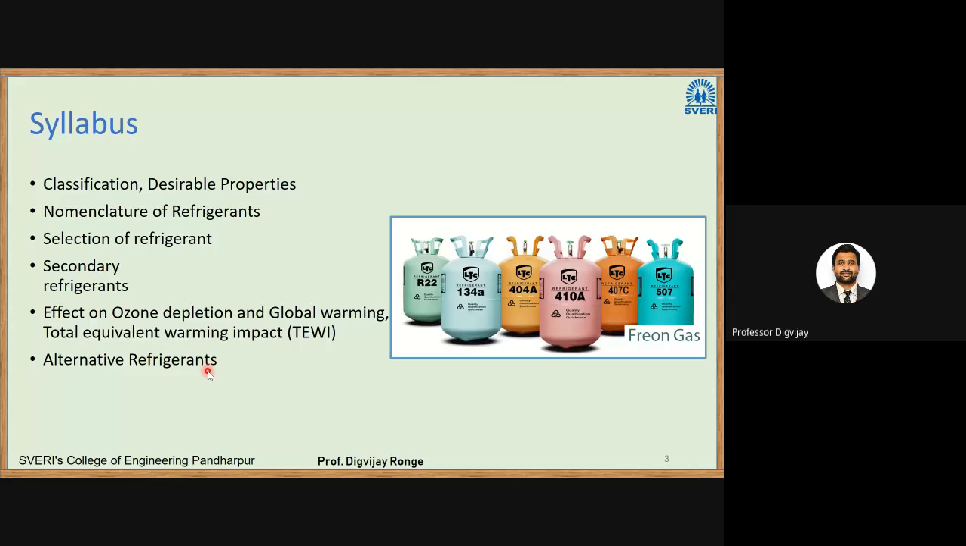Previously they were using CFCs, and CFC is called chlorofluorocarbon. They cause ozone depletion, so in that case, they are being banned. Now we are going for natural refrigerants, which have nearly zero impact on our environment.